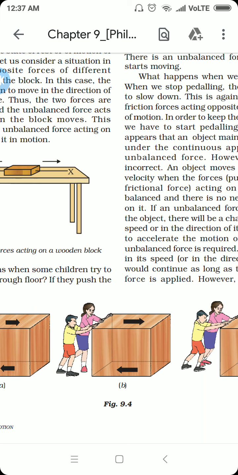Friction force always acts in the opposite direction of applied force, and therefore, to displace any object from its position, we have to first of all apply that much of external force that it should be able to overcome that frictional force. Right?